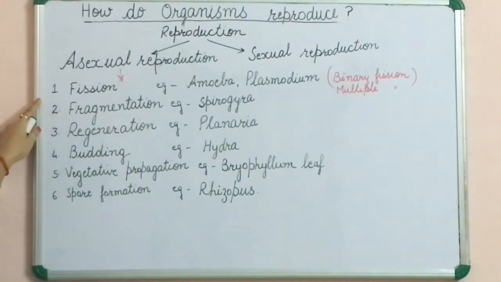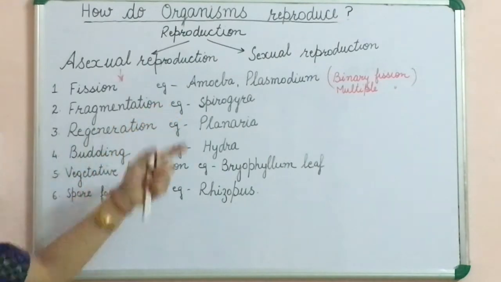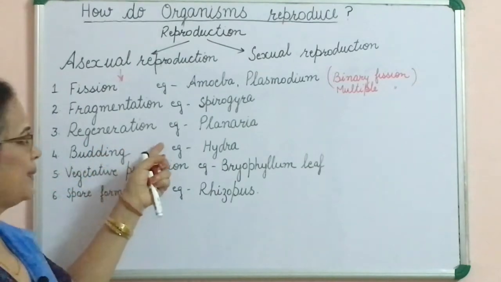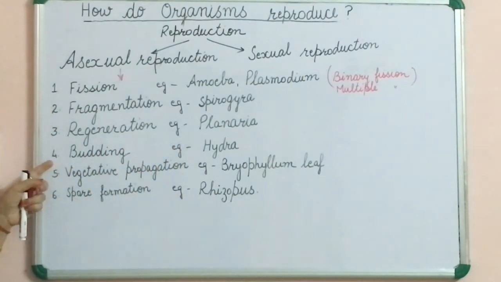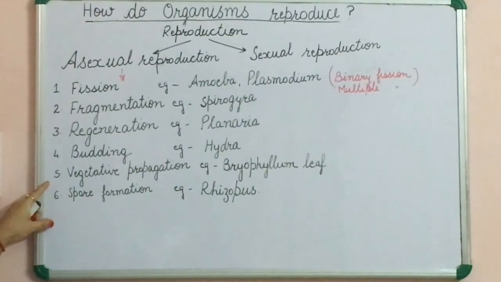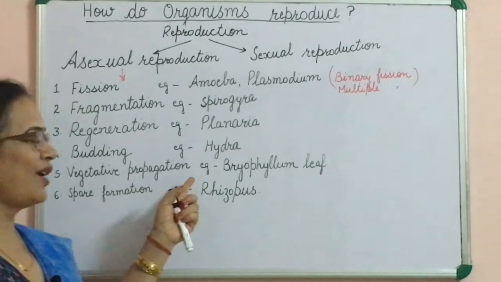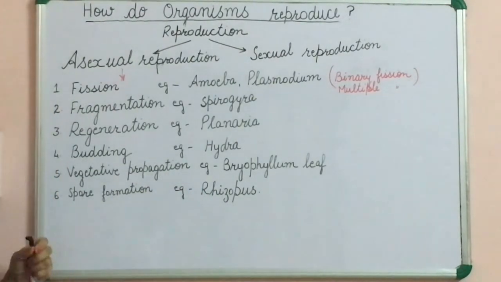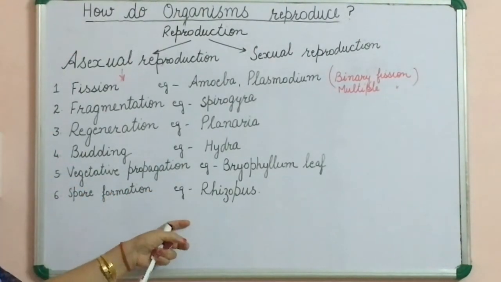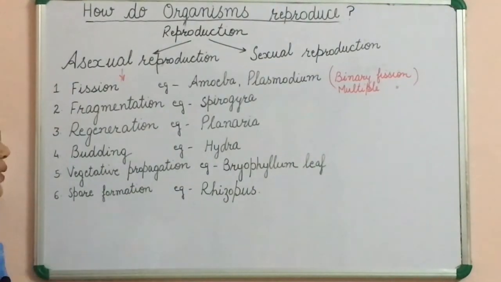First one is fission. Example is amoeba or plasmodium. Next type is fragmentation. Example is Spirogyra. Third one is regeneration. Example is Planaria. Next, budding. Example is Hydra. Next is vegetative propagation. Example is Bryophyllum leaf. Next is spore formation, and the example is Rhizopus. So first learn these 6 names and the example of each type of asexual reproduction.